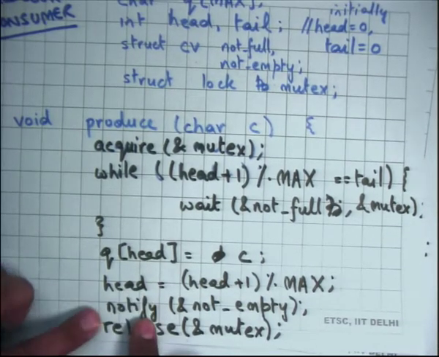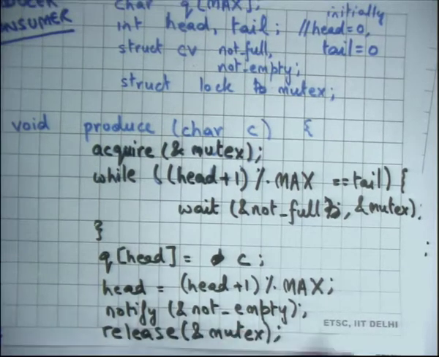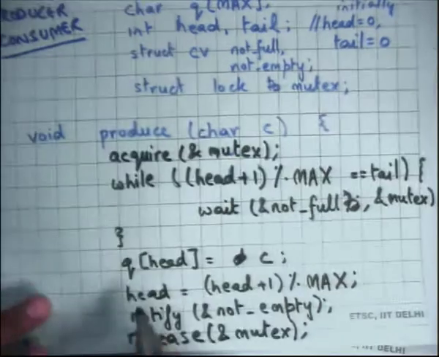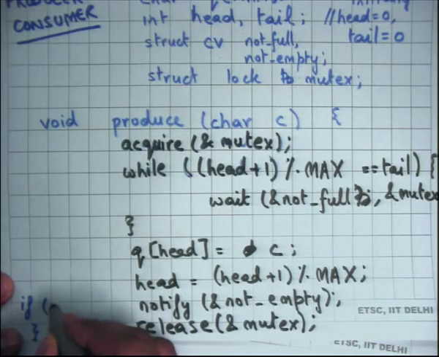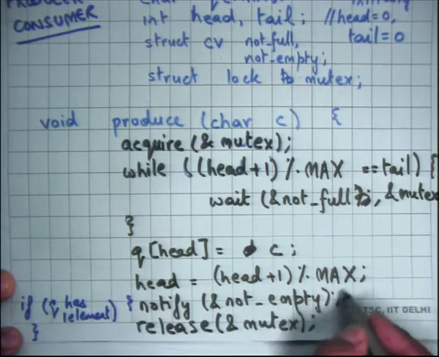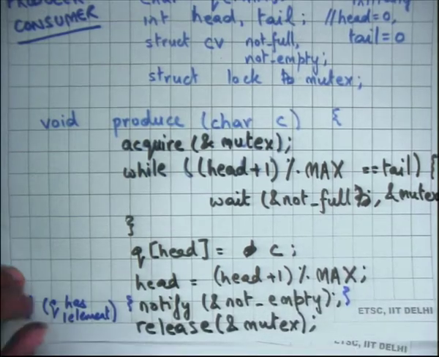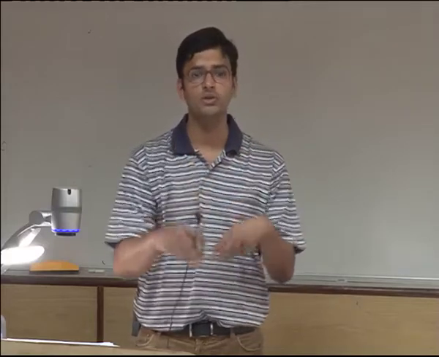After you have produced in the empty slot, you may want to notify the consumer. In this case, I am actually notifying every time, but you may want to be more efficient. You may want to say if Q has one element, only then notify. Right, don't keep notifying unnecessarily. Only if you have just transitioned from 0 to 1, from an empty queue to a non-empty queue, do you need to notify the consumer, and the consumer will have very symmetric code.